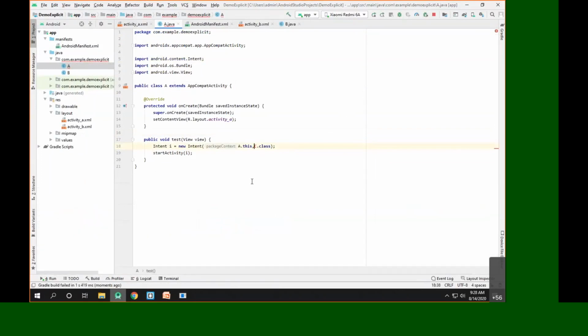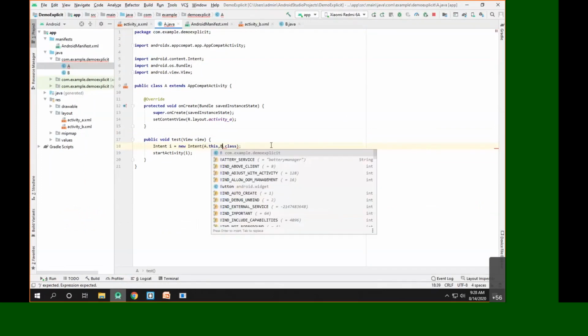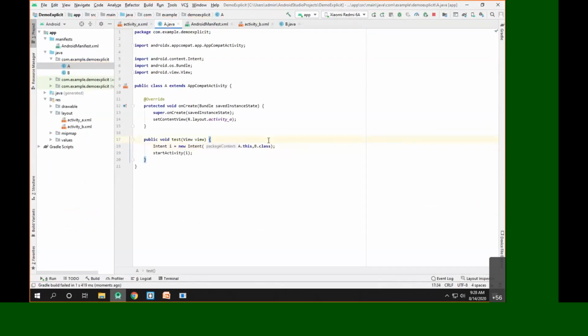This is a feature of the IDE, which gives you an error at this particular point. But suppose that particular class is not present at that point, you can see there will be an exception created whenever you try to launch that application. So currently this is the simple example of the explicit intent we have.